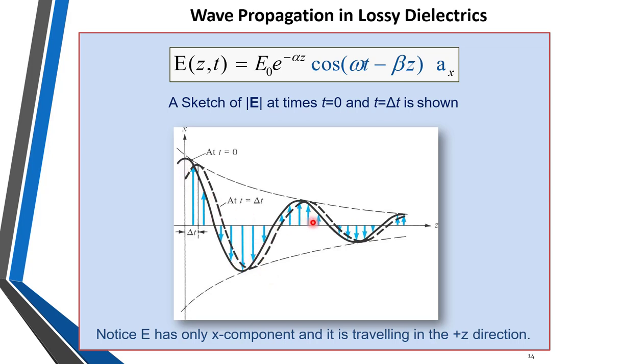Both of these shapes are following e raised to minus alpha z, which means there is an exponential attenuation of the wave along the z direction. The wave is traveling with a frequency of omega, and there is a phase shift of beta with respect to the original component E naught, and the wave is traveling in the positive z direction. The minus sign here indicates that the wave is traveling in the positive z direction. So in this way, a lossy wave can be shown. The amplitude is decreasing in the direction of propagation.